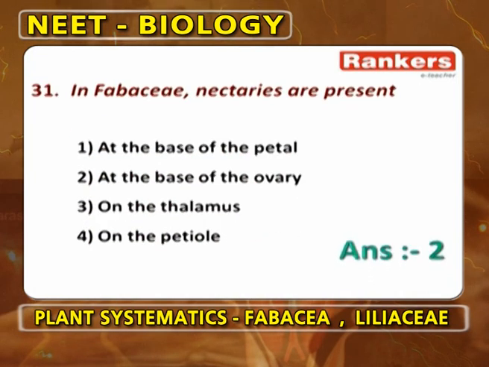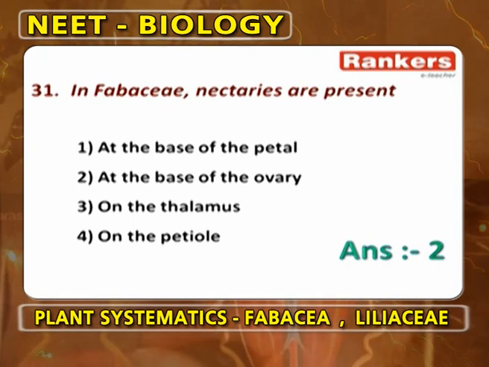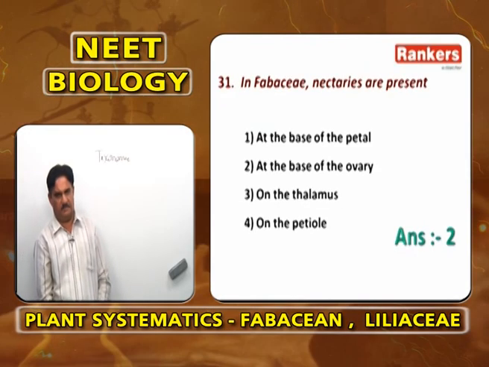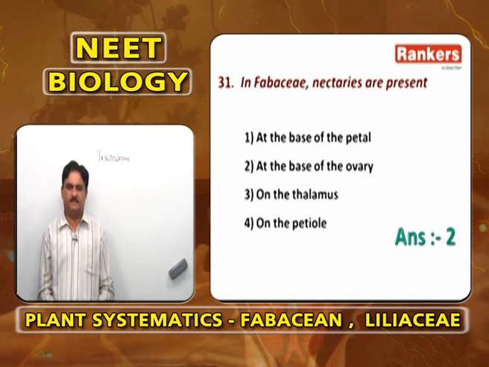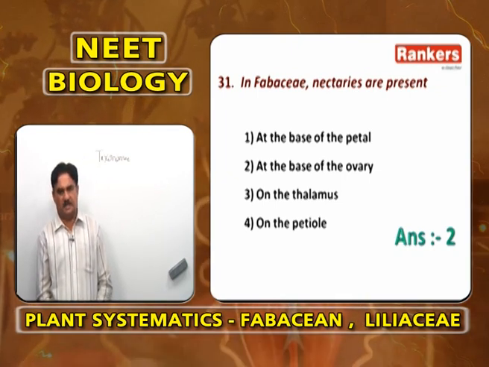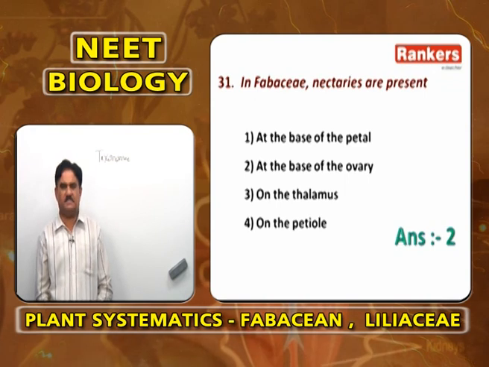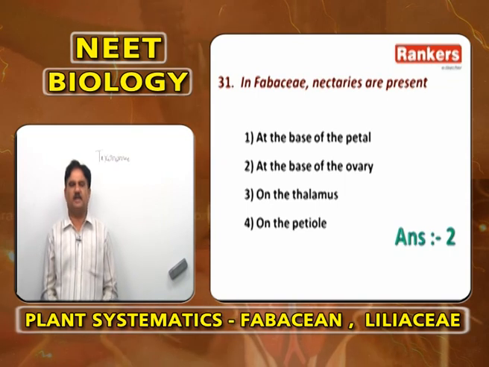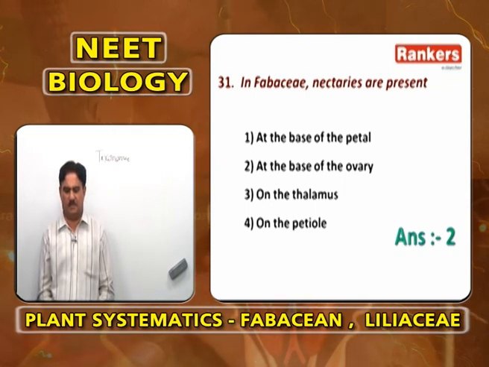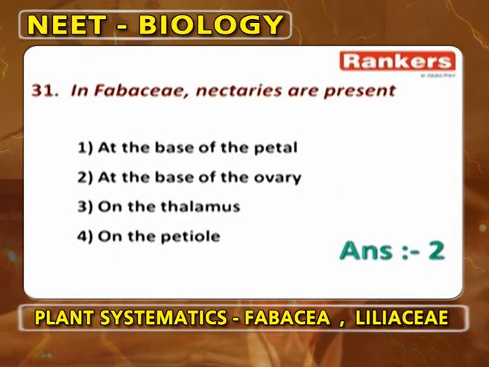In Fabaceae, nectaries are present at the base of the ovary. Because they are present at the base of the ovary, insect goes deep into the flower and disturbs the wing petals and keel petals. Androecium and gynoecium come out, piston mechanism takes place and pollination occurs. So, they are present at the base of the ovary. Answer is second.